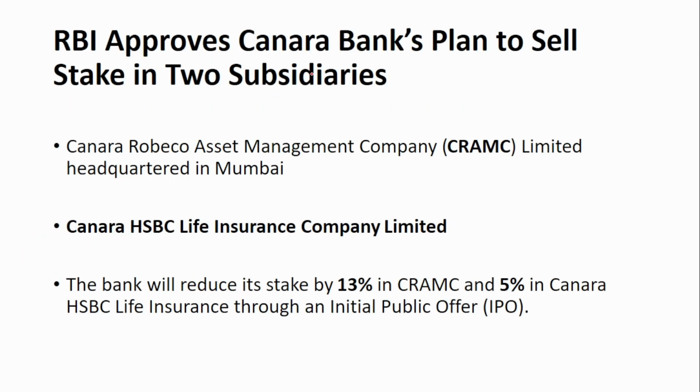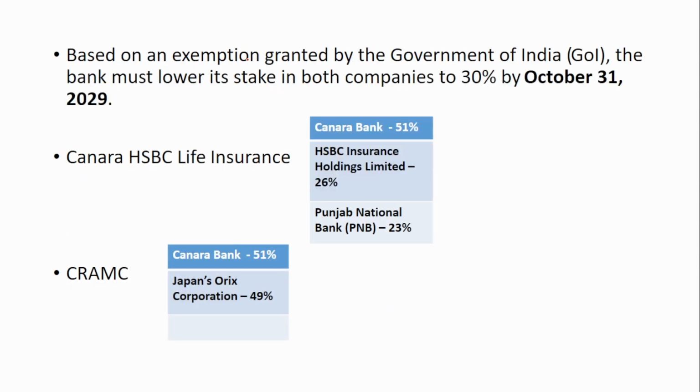Next is RBI approves Canara Bank's plan to sell stake in two subsidiaries. The two subsidiaries are Canara Robeco Asset Management Company and Canara HSBC Life Insurance Company. So if you see, the bank will reduce its stake by 13% in CRAMC and 5% in Canara HSBC Life. This is based on an exemption granted by the Government of India.